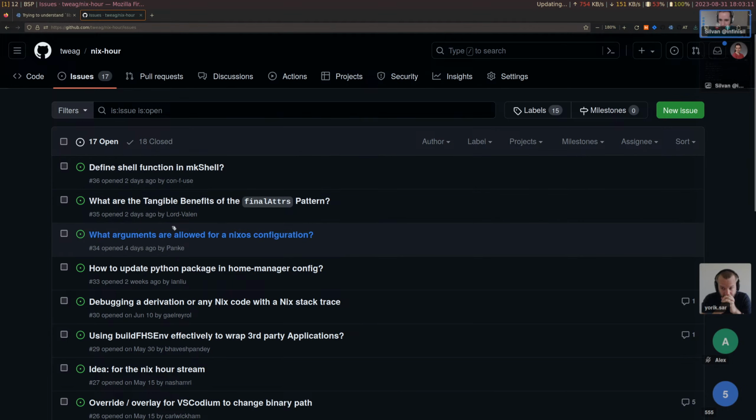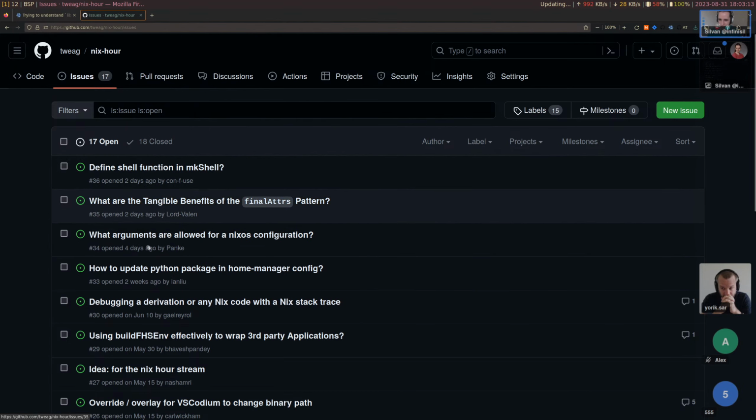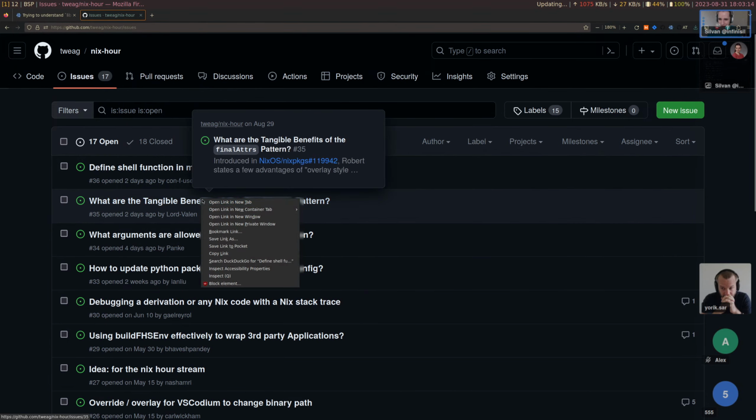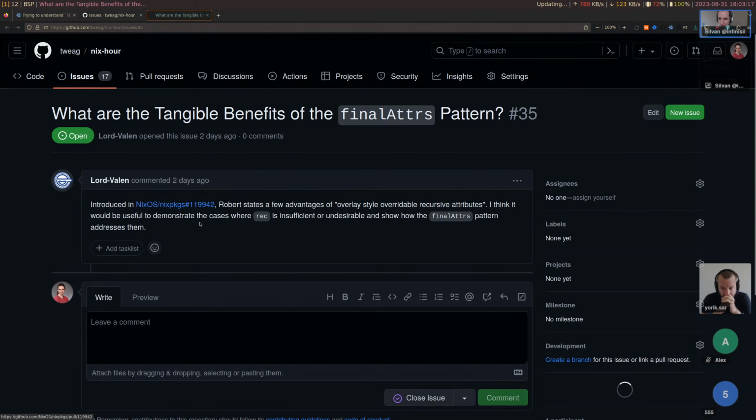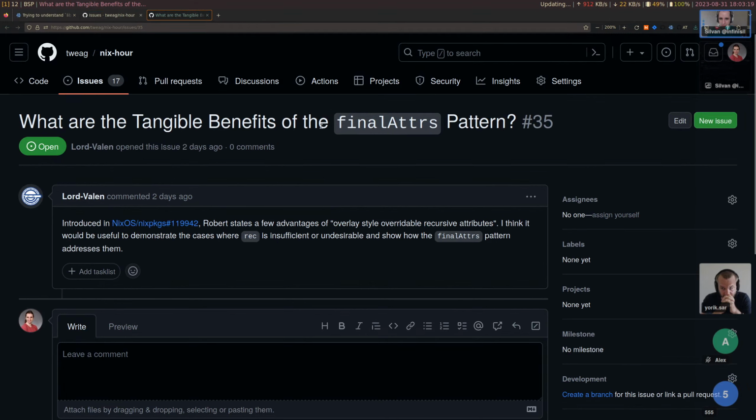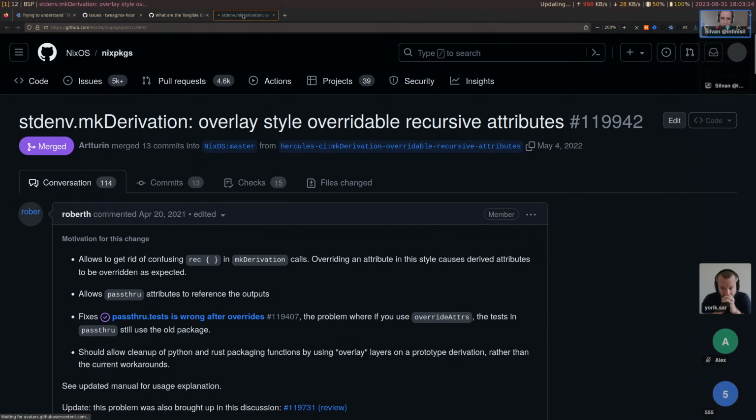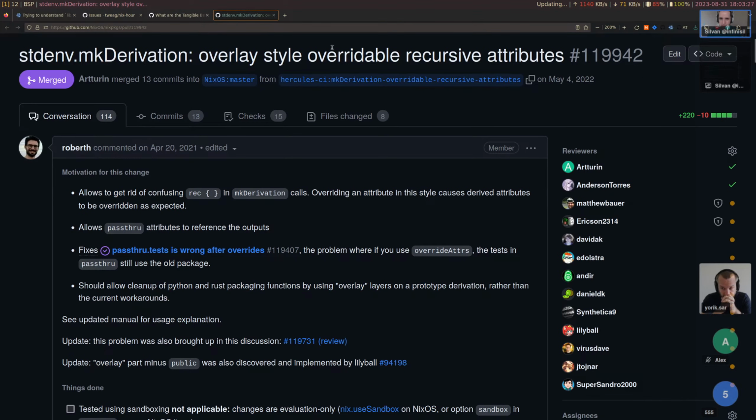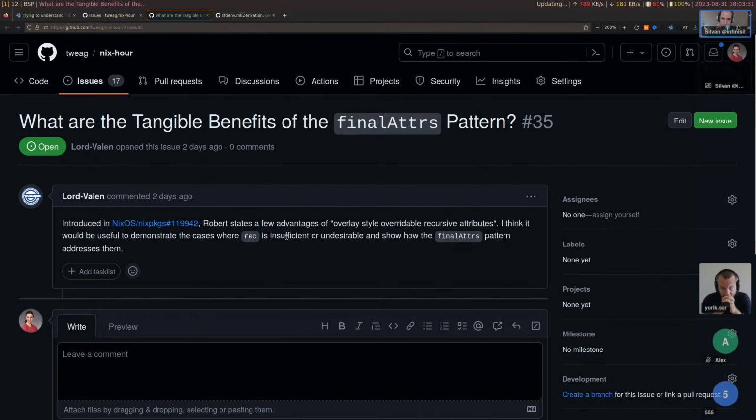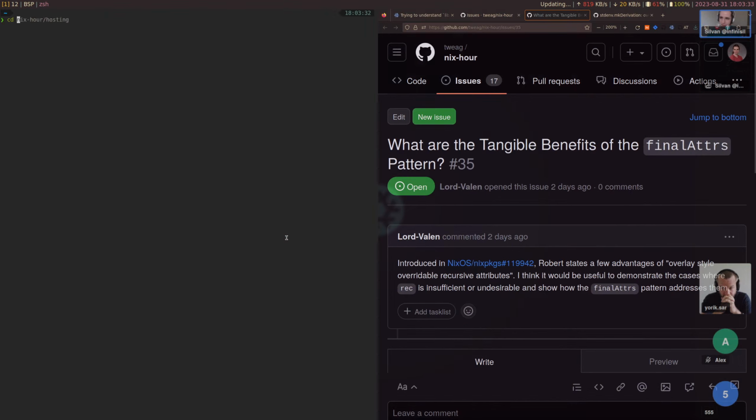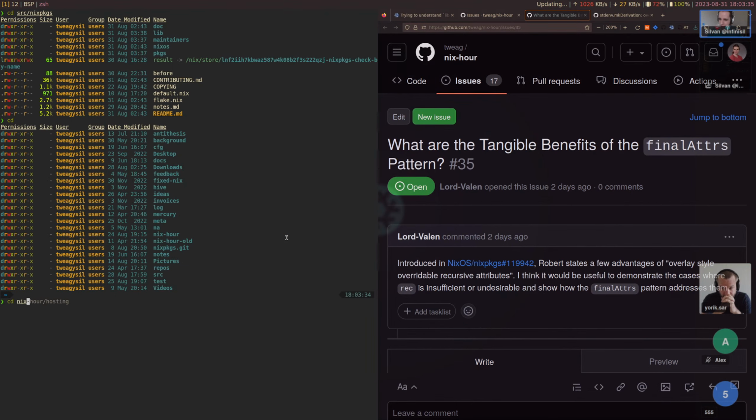So the first one of those, well, I'm just going to pick some of these and go through them hopefully fairly quickly. So we have the finalAttrs pattern. Let's look at the PR here. The question is, what are the benefits of that? Override style recursive attributes. Yeah, and so just a brief explanation of what that even is.